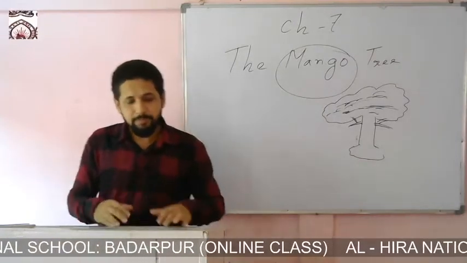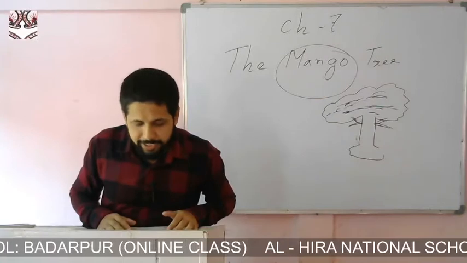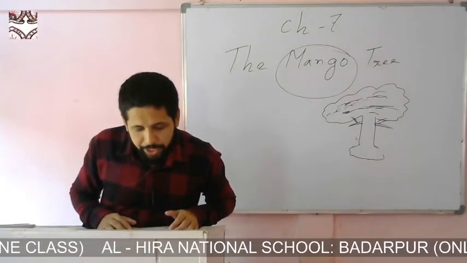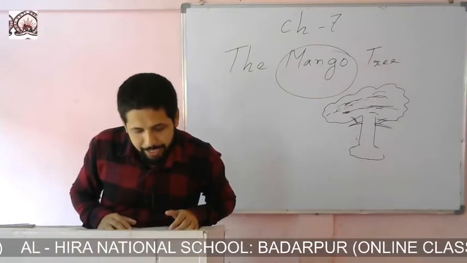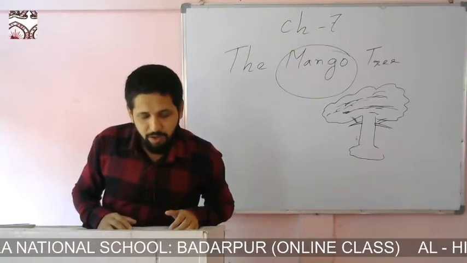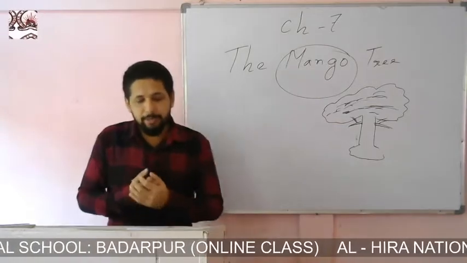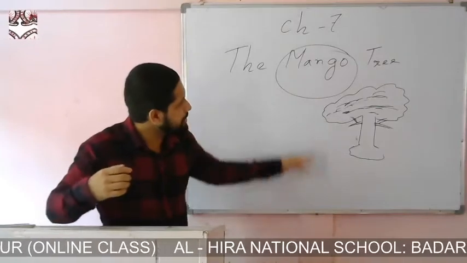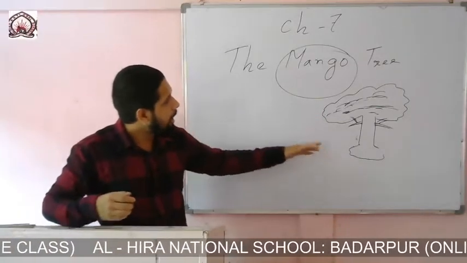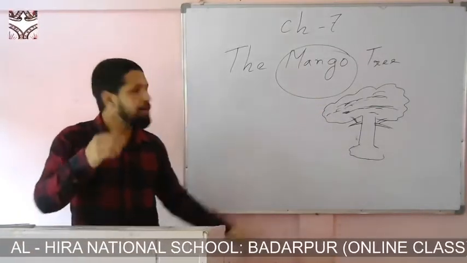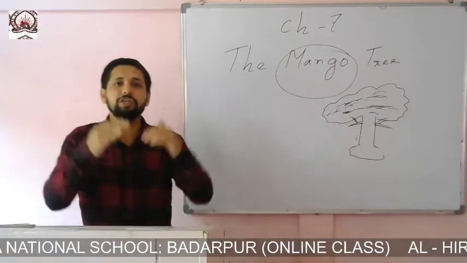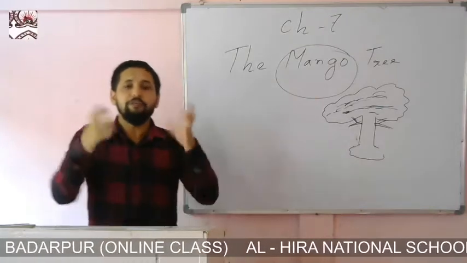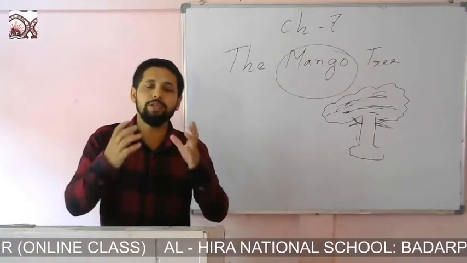He sat among the leaves to read a book. He was hidden by the leaves. Nobody could see him. It was fun. So here we have seen that he used to sit on top of the tree, on a branch of the tree.